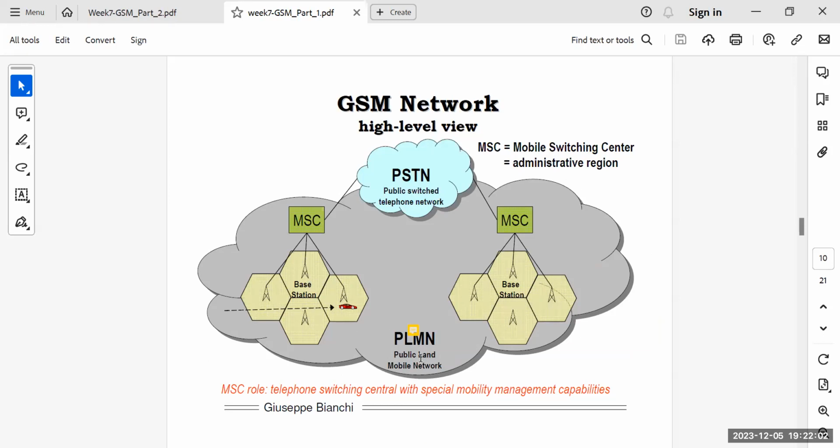So you can see that under this, you have some or few MSCs. MSCs are basically the mobile switching centers. That is also known as the administrative region of that. And then you have some other base stations. So basically, for example, consider yourself in this car. So when you are in this car, you are under the operating region of this system. This is basically the base station.